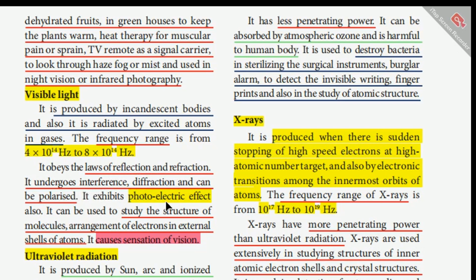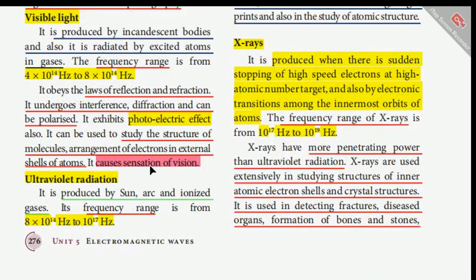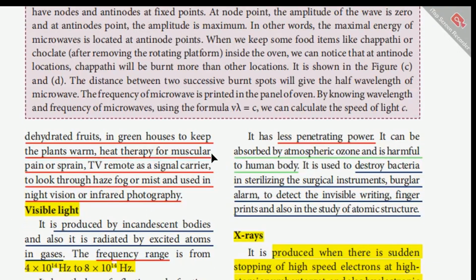It exhibits the photoelectric effect also, and it can be used to study the structure of molecules and the arrangement of electrons in external shells of atoms, and this causes the sensation of vision. Next comes ultraviolet radiation. It is produced by the sun, arc, and ionized gases. What's the frequency range of this UV radiation? That's from 8 × 10^14 Hz to 10^17 Hz.